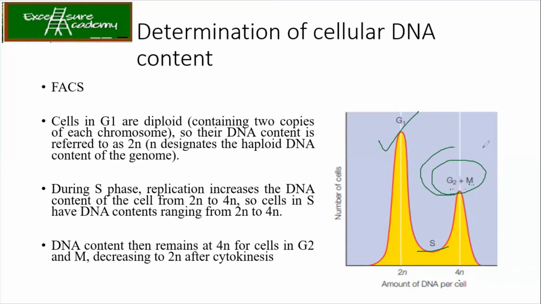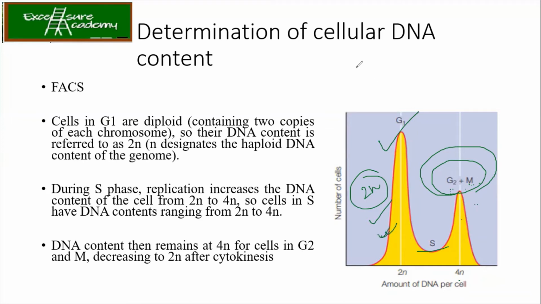So when we take the cells G2 or M, there might be few cells which undergo mitosis. तो क्या होगा? Number of cells यहाँ से decrease होके वो यहाँ पे increase हो जाएंगे. Correct? क्योंकि 2N तो यहीं पर ही आएगा. So there is no clear-cut division between G2 and M. So there are cells which might undergo directly cytokinesis, and those cells का यहाँ पे refer होगा every time.